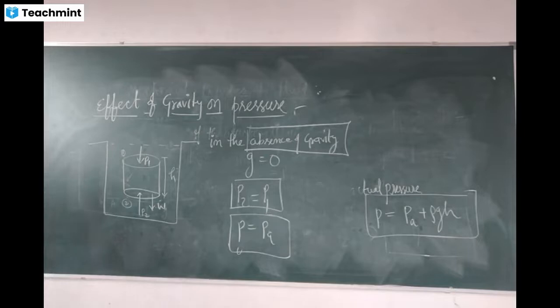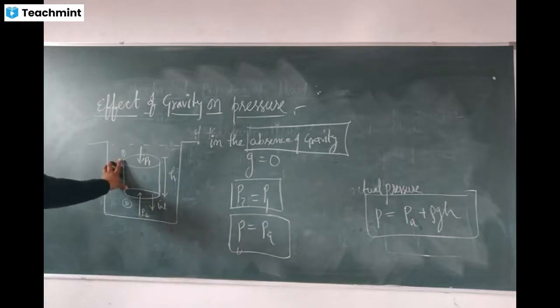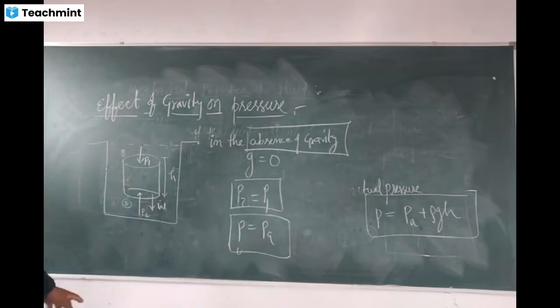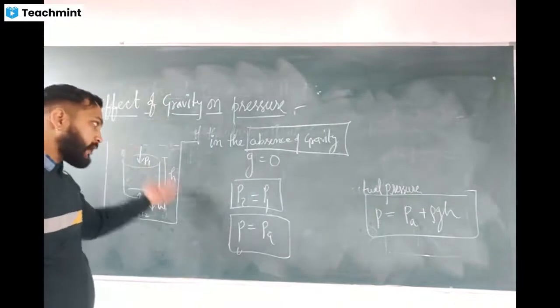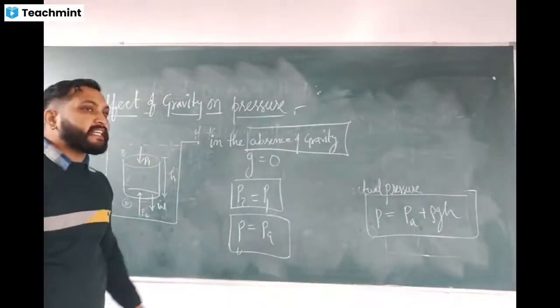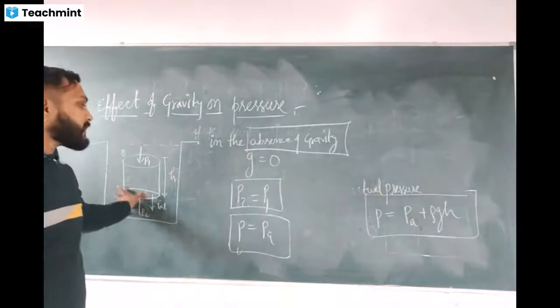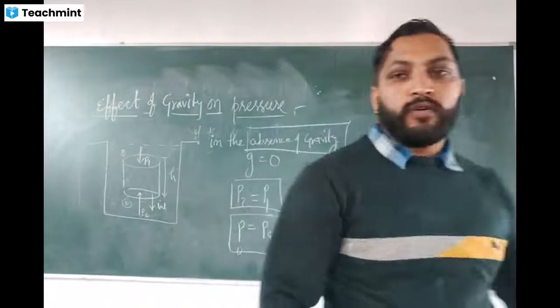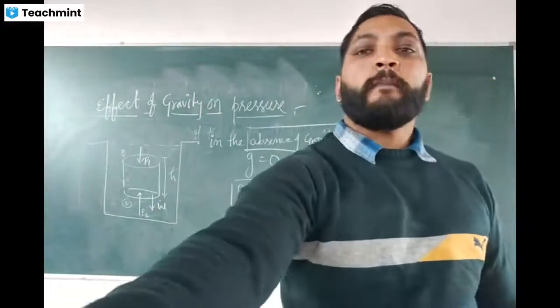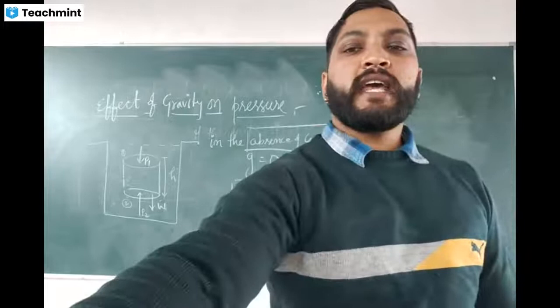If you talk about the pressure at all points inside the liquid, in the absence of gravity the pressure will be the same inside the liquid. We are talking about inside the liquid. When there is no gravity, any vessel placed inside the liquid will experience the same amount of pressure from all directions. So this is Pascal's law, and this is the effect of gravity on Pascal's law.